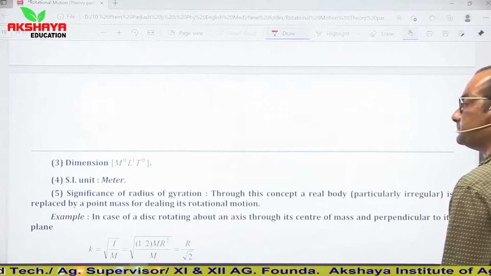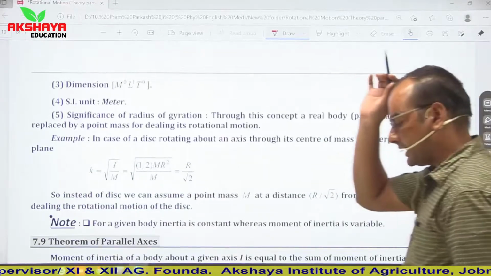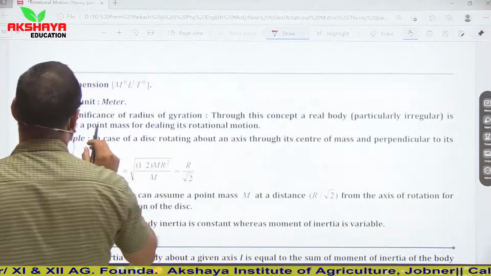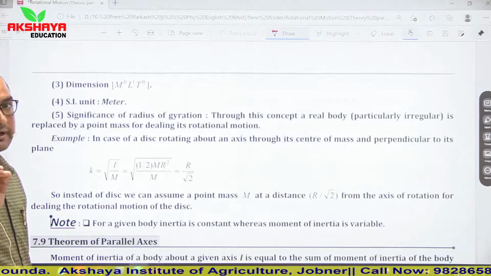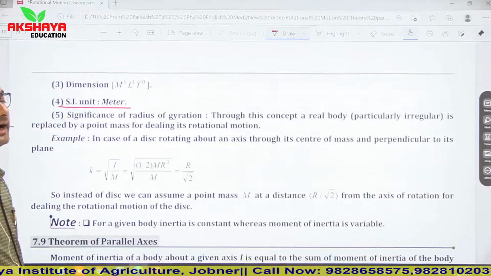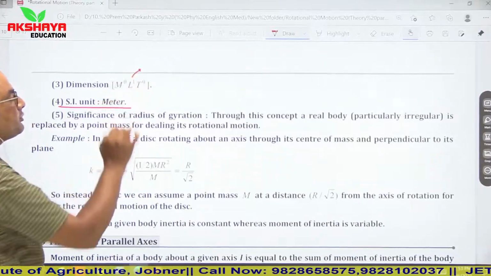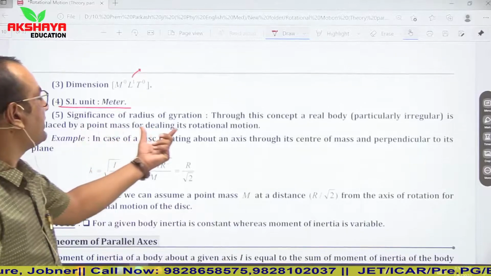Dimension. SI unit. So see, dimension is, we are talking about radius of gyration. So the word radius, as soon as you see it, it means its SI unit is meters and its dimension is L1, or you can say M0 L1 T0. Significance of radius of gyration.